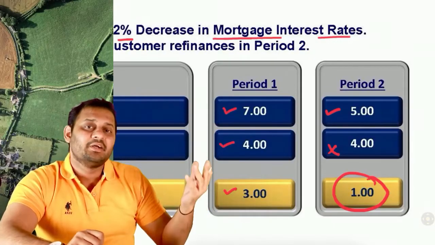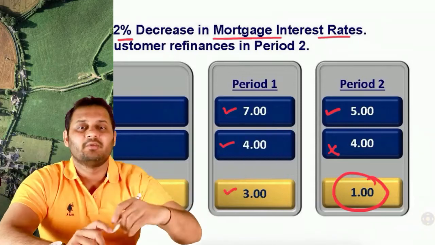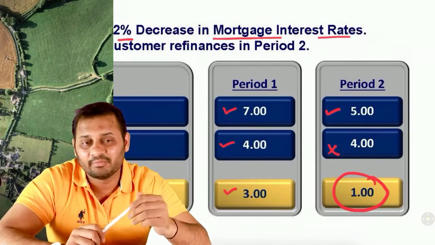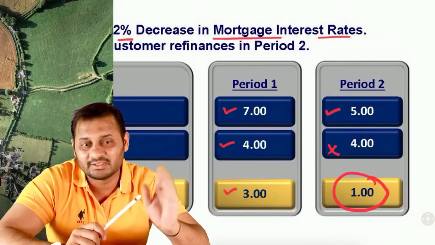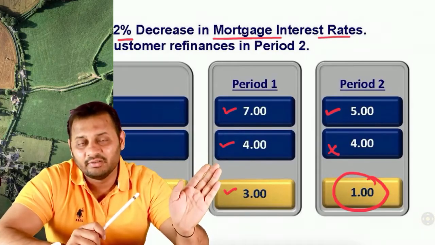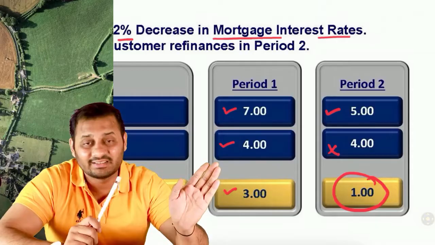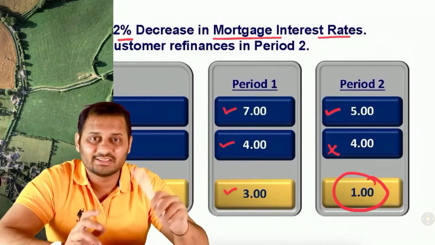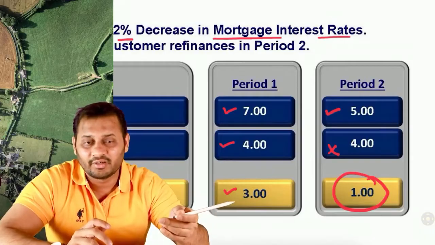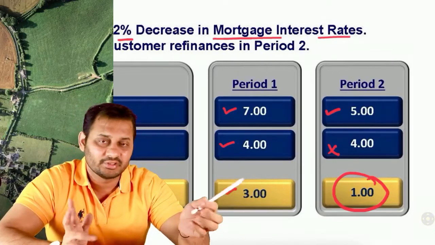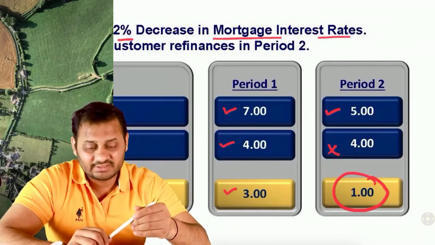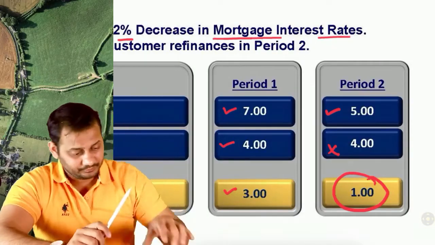But what has happened due to that? Now the bank is earning only 5% on the same amount. Earlier they were earning 7%, now they are earning only 5%. Whereas the 3-year treasury or 3-year liability rate is still the same, 4%. If this happens, this is called embedded option risk. You were earning 3% earlier, now 1%. There is a loss in net interest income. We have discussed this in detail in the video lectures.